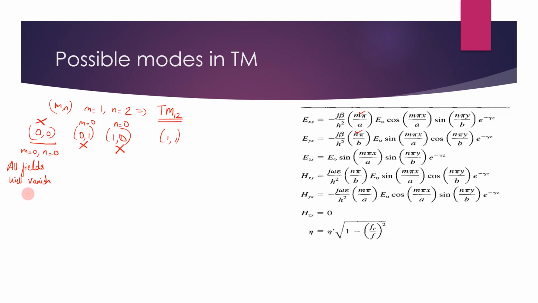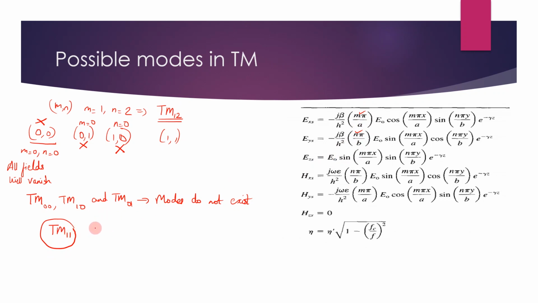Because of this reason, we can say that TM00, TM10, and TM01, these modes do not exist. Why do these modes not exist? Because all the fields will vanish corresponding to 00, 10, or 01. Because of that, the lowest possible mode will be TM11. This is possible because both M and N are 1. So the lowest possible mode is TM11.